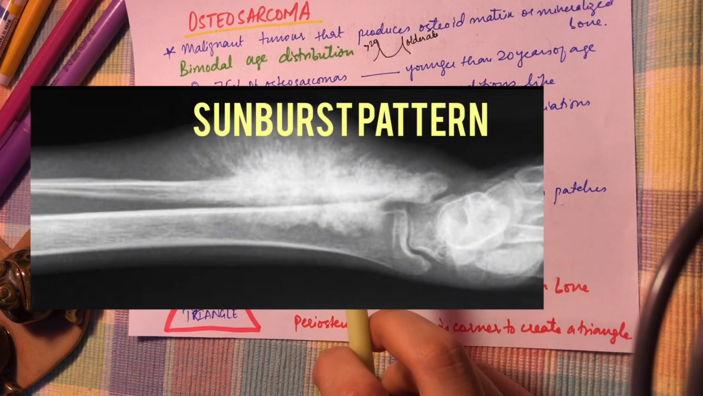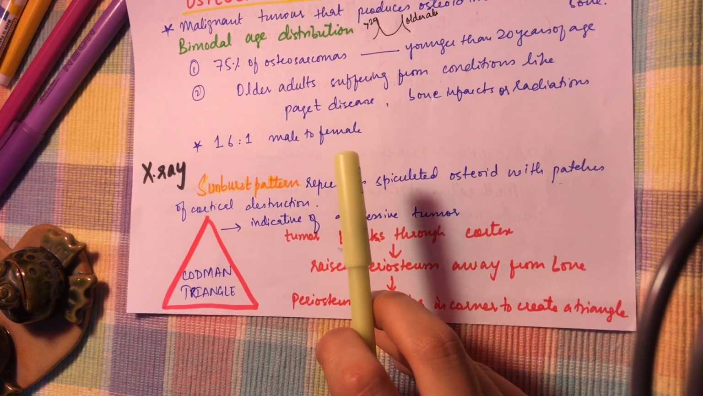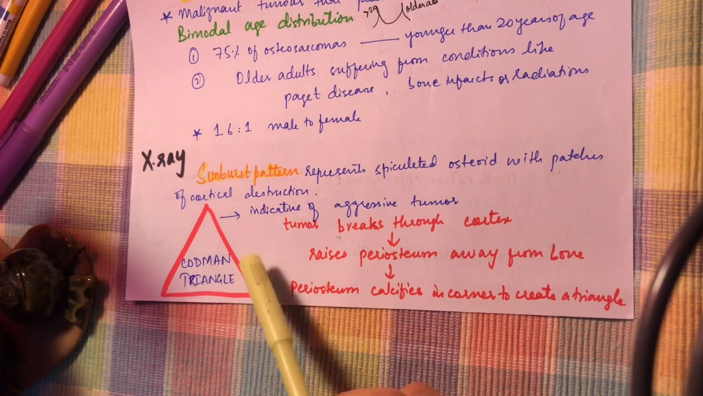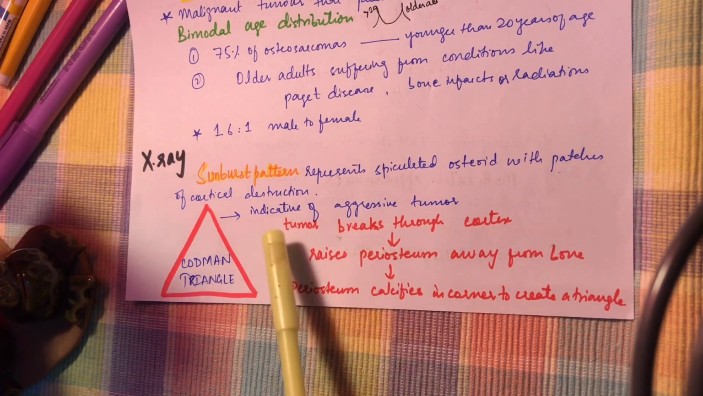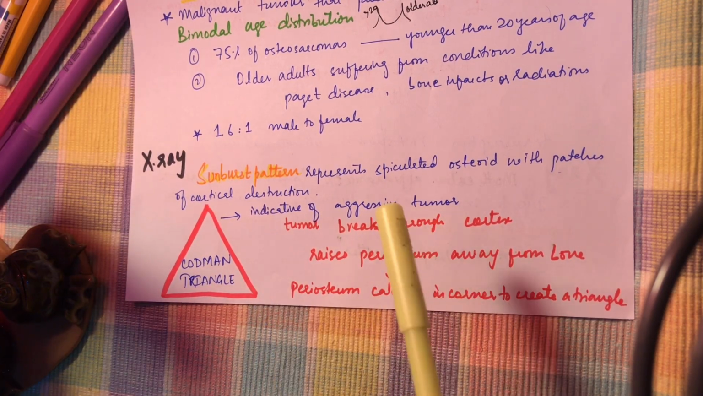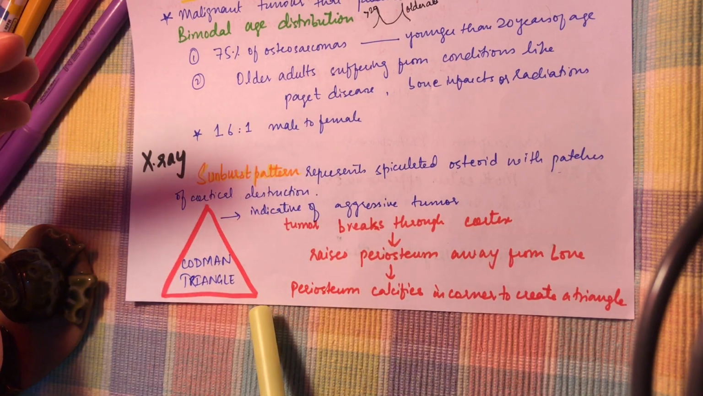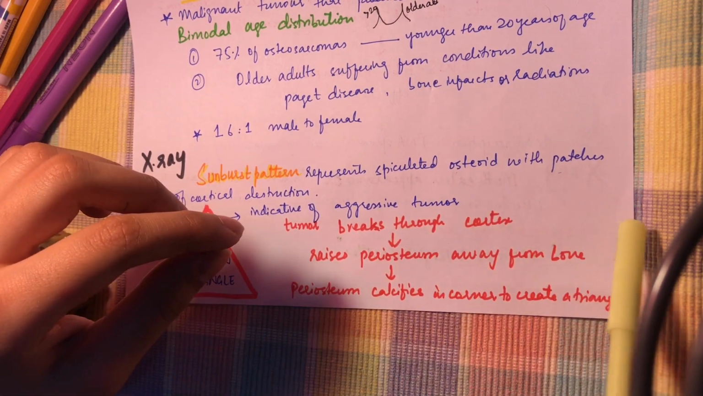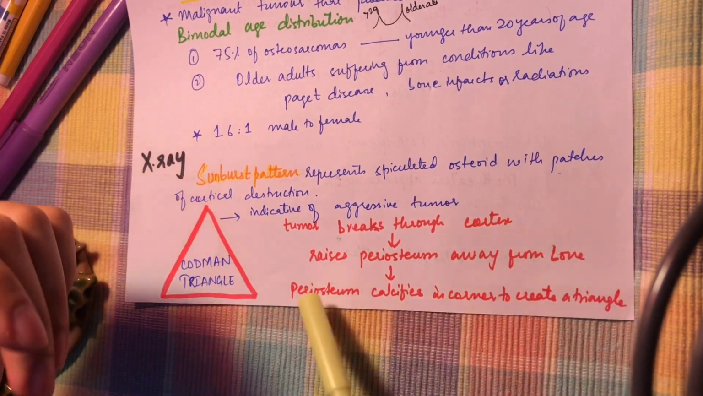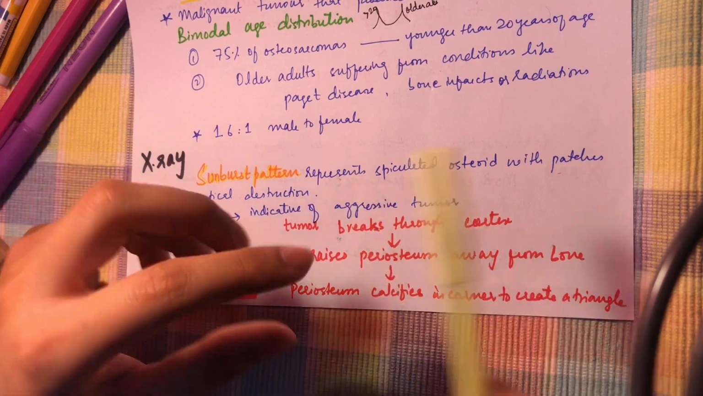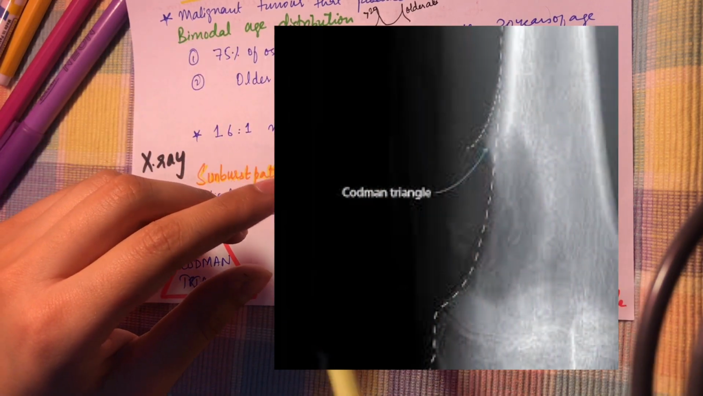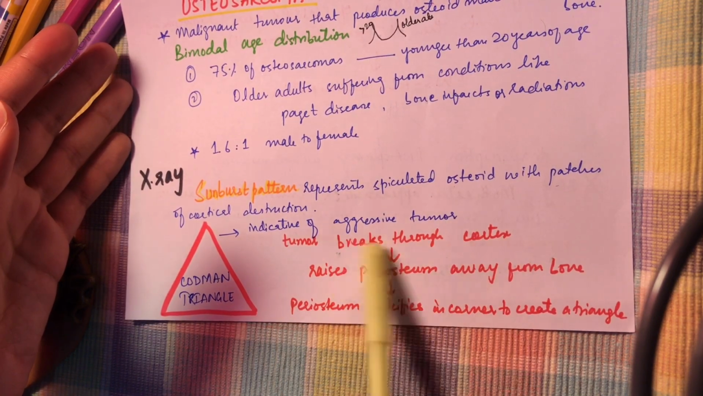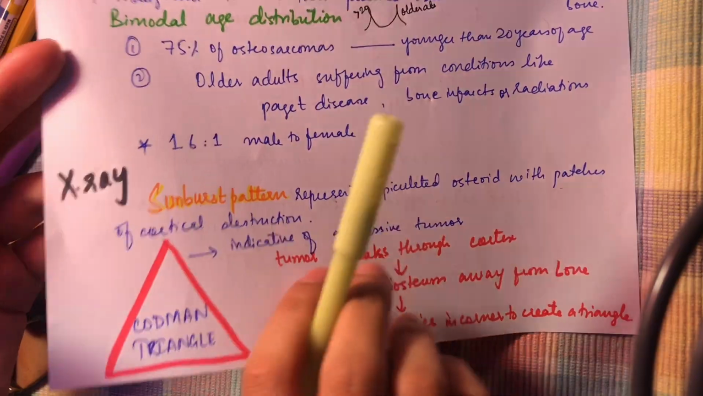An important thing that occurs in osteosarcoma and Ewing sarcoma is the Codman triangle. It is not a pathognomonic feature of these tumors, but it just indicates aggressiveness. The tumor breaks through the cortex and raises the periosteum away from the bone, which leads to calcification of the periosteum in the corner, and it forms a triangular opacity. So that is the Codman triangle, and it just indicates the aggressiveness of the tumor.